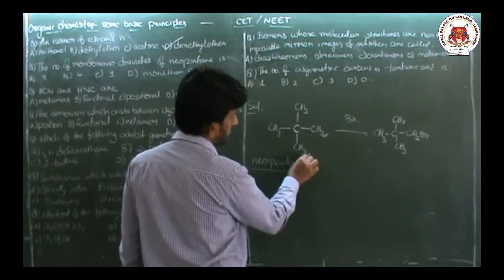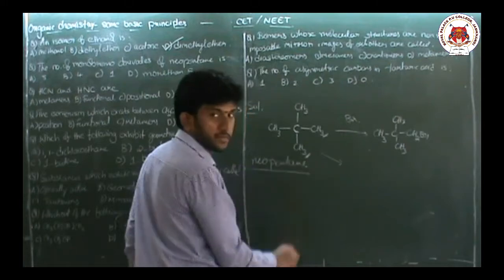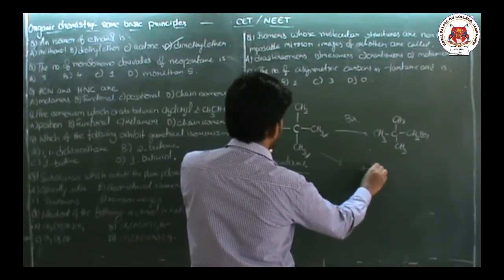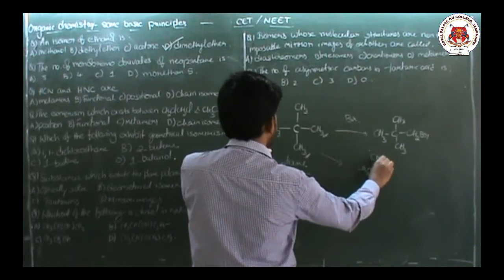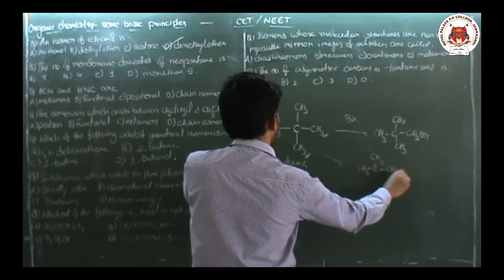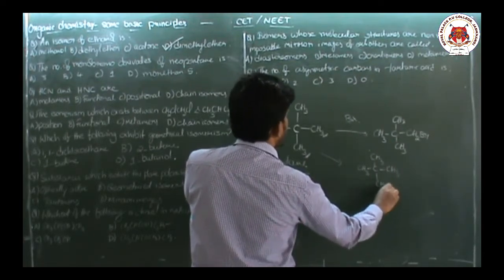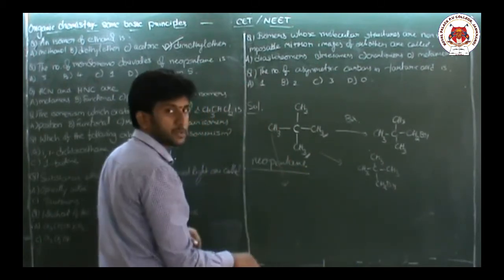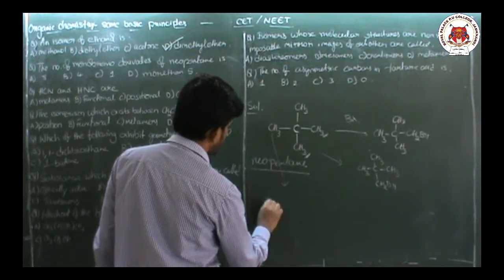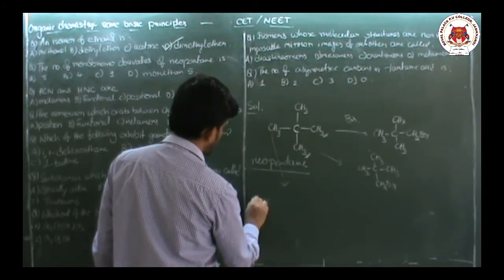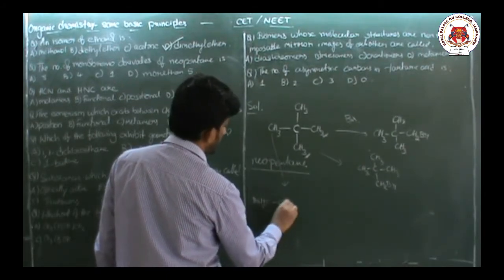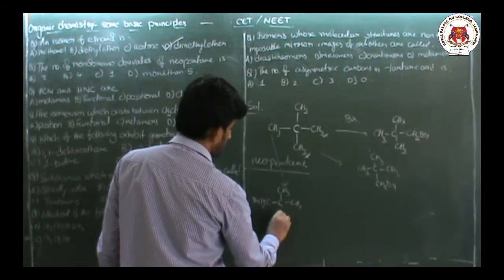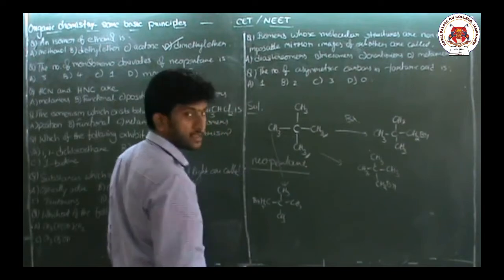Similarly, if for example this hydrogen is substituted, what structure will I get? CH3, C, CH3, CH3, CH2Br. Similarly, if this carbon is substituted with bromine, I get CH2Br, C, CH3, CH3, CH3, like this.